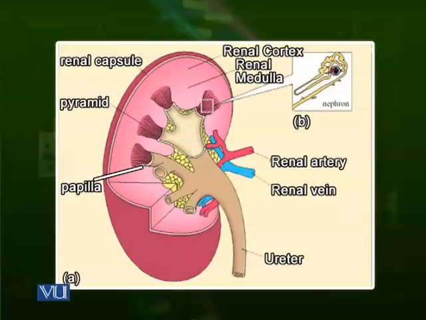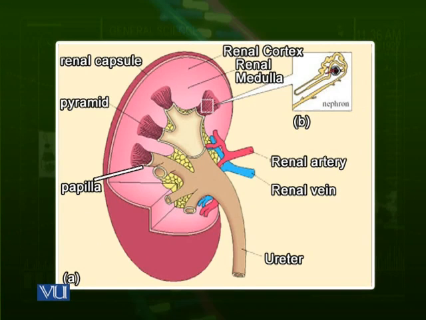Let's have a look at a cross section now. If we cut the kidney and look at the cut section, a human kidney consists of three major regions. One is the cortex. You can see in the diagram that the outermost part in pinkish color is called the cortex. Then the next part, which is light pinkish in color, is called the renal medulla. This part also has various structures which look dark brown in color.